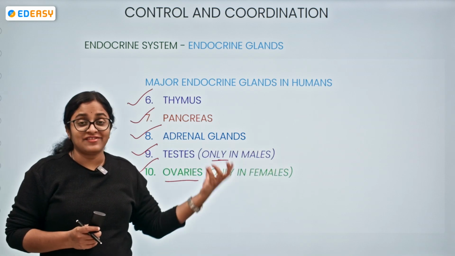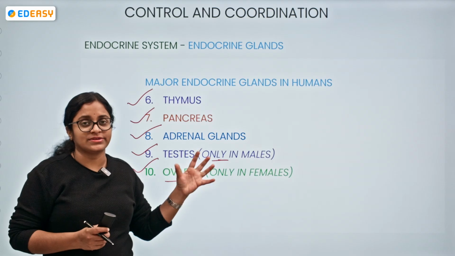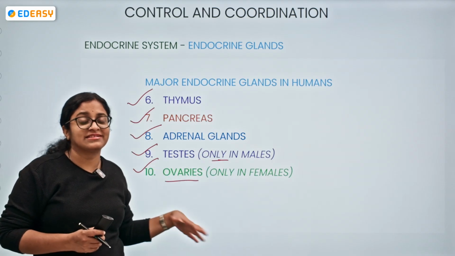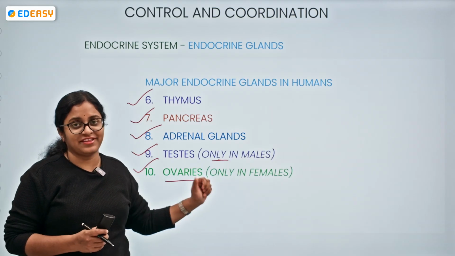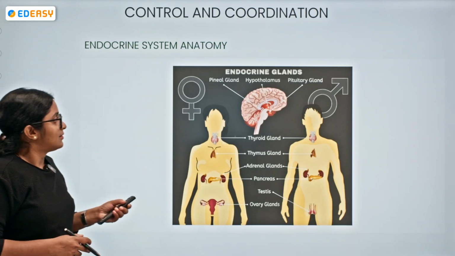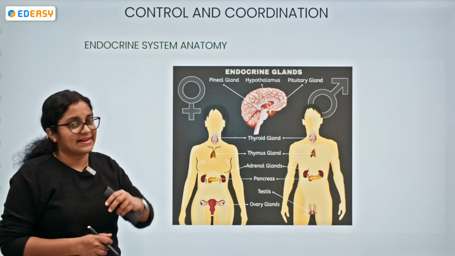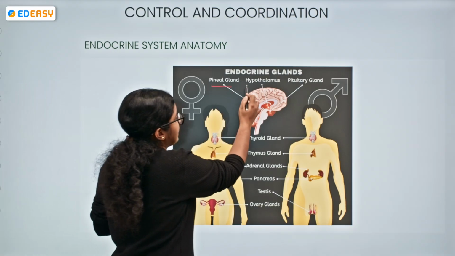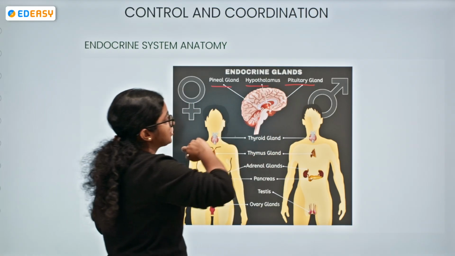So now let's try to understand, students, these endocrine glands, where they are present, and what their function is. See the endocrine glands, where they are present in the brain. What glands can we observe? Pineal gland, hypothalamus, and the pituitary gland.